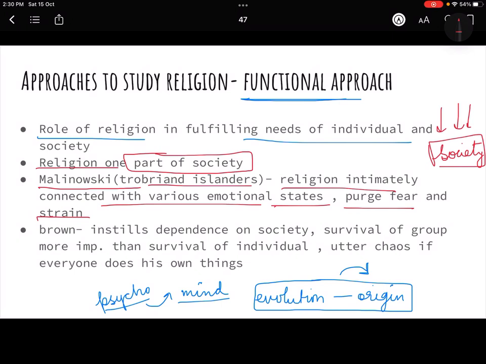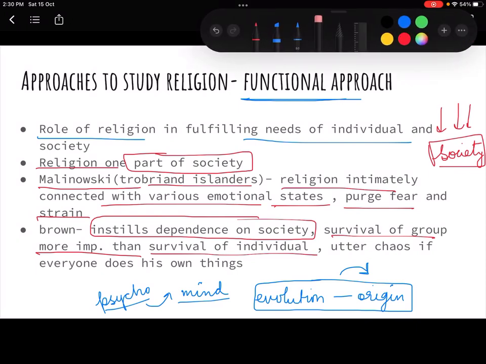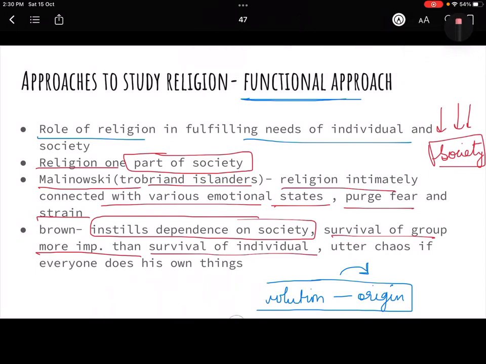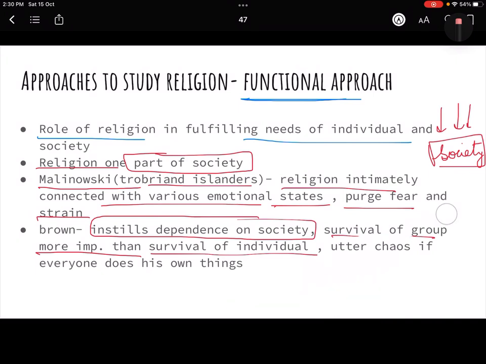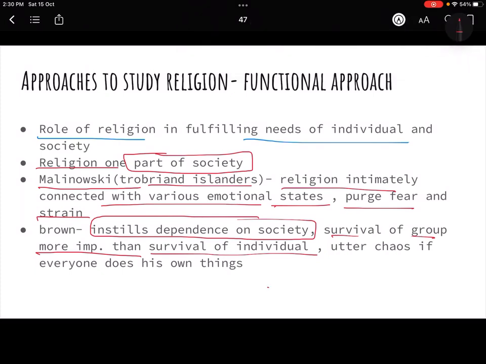So Malinowski thinks like this, but Brown says no, it's not about the individual, it's about the dependence on the society. Survival of the group is more important than survival of the individual. Now try to understand what he is trying to say. Basically he is saying, okay fine, the individual's survival is also important, but not as important as society, because as we discussed, humans are innate social beings, right?